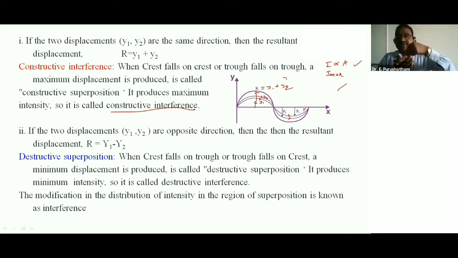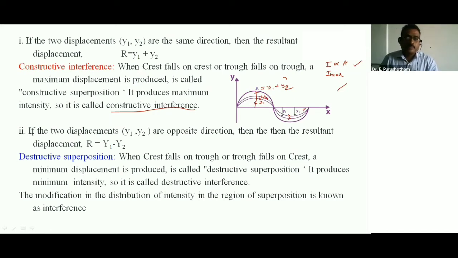When crest falls on crest or trough falls on trough, maximum displacement is produced, called constructive superposition. It produces maximum intensity, so it is called constructive interference.